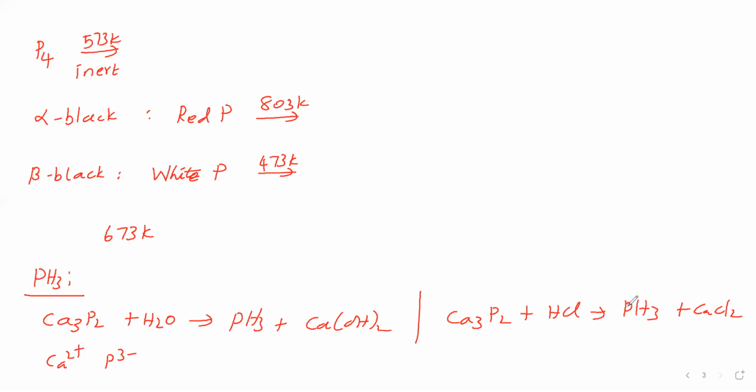So calcium phosphide reacts with dilute HCl to give phosphine. With the dilute HCl, it gives phosphine. So next we will see laboratory preparation of phosphine.